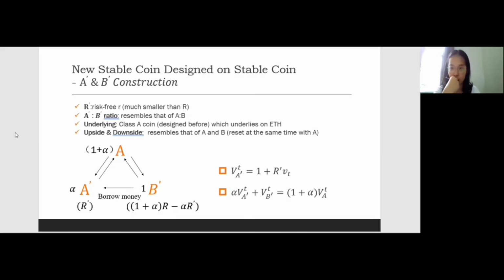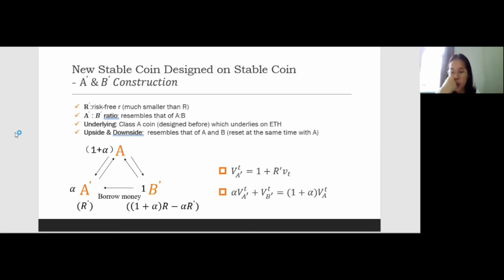Thanks, Yuhan. Recall that in the construction of Class A, the coupon rate is usually higher than the risk-free rate. Then at the downward reset time, a portion of Class A coin will be liquidated. Then the holder of Class A will lose high coupons that would have been generated. Thus, we are motivated to design a new stablecoin based on Class A, which uses the risk-free rate R as a coupon rate R prime.